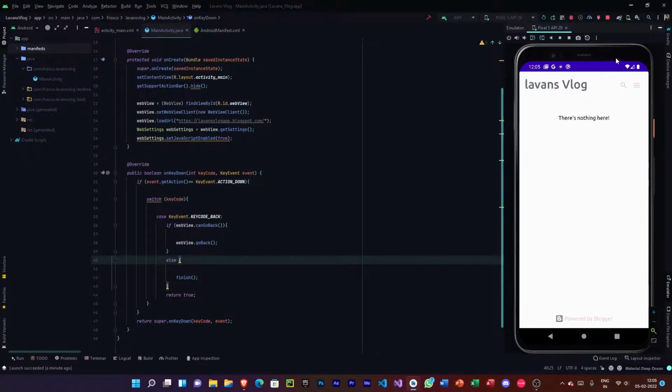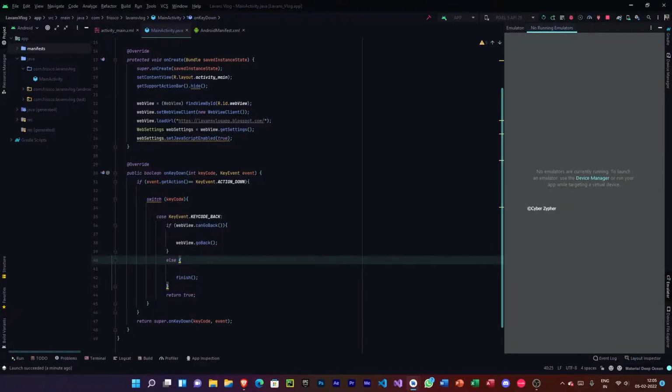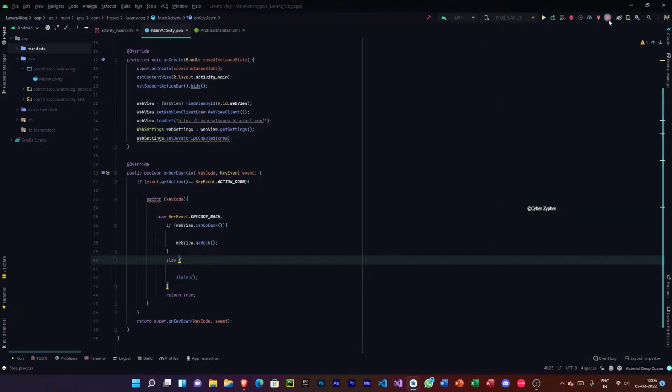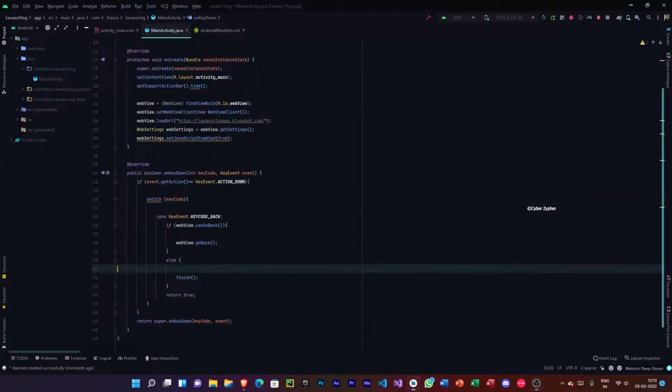So the app is running, that's good. So now what's the next step? The next step is that we need to give this web view a bit more features. So now what we're going to do is, as you can see, we have the base app.